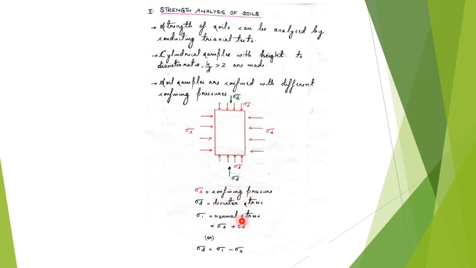Now your total normal stress will be equal to sigma 3 plus sigma d. So your normal stress will be equal to the confining pressure plus the deviatoric stress. You can find the deviatoric stress as sigma 1 minus sigma 3. This is how the soil sample will be stressed in a triaxial test.